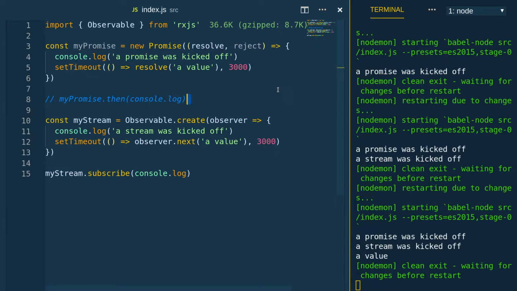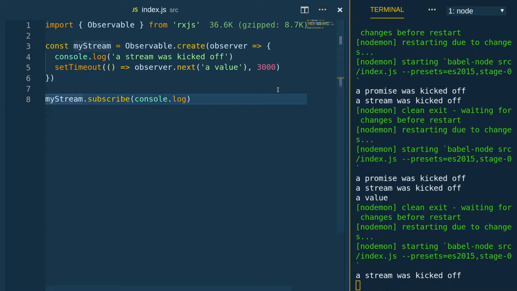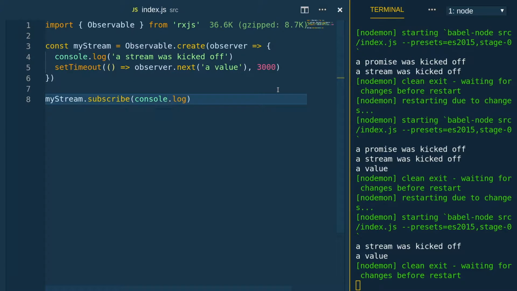Let's get this promise stuff out of here so we can see that a little better. We see a stream was kicked off, and then after 3,000 milliseconds it logs out a value, which was called with observer.next, pushed a value, or nexted a value as we would say. Next we'll break this out.